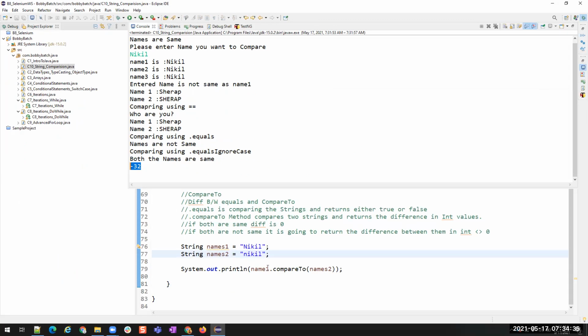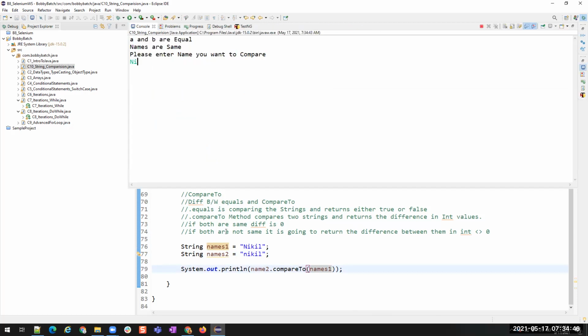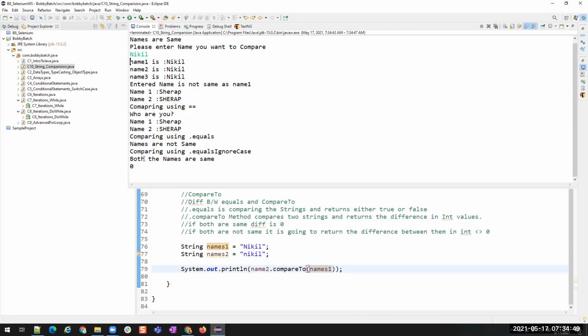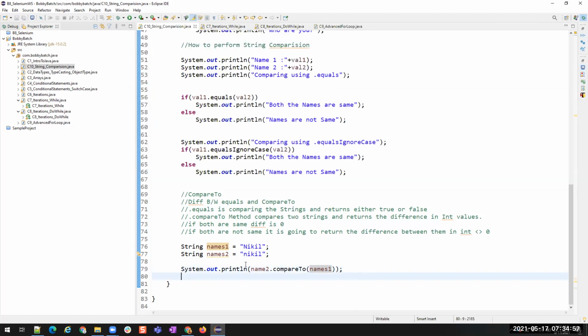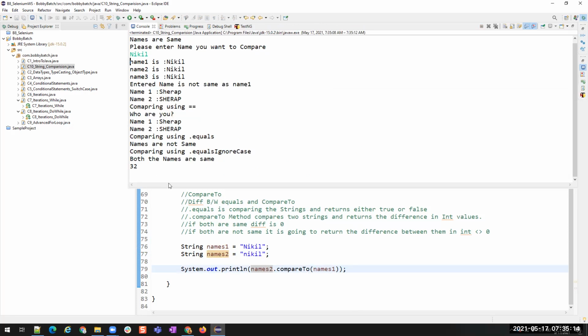The difference is minus 32. Now, if I change this in reverse order, names 2 to names 1, now it will compare and then it is going to return positive 32. How come both are the same? Oh, sorry. You see here name 2, it should actually be names 2. Name 2 is something different. Yeah, you see the value.